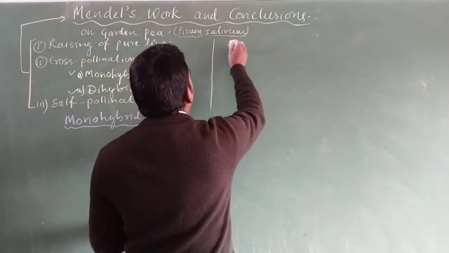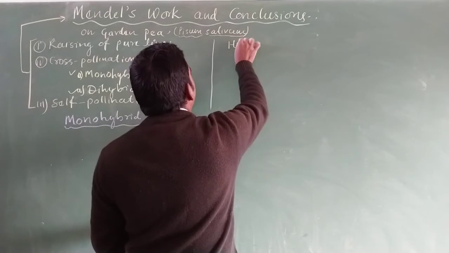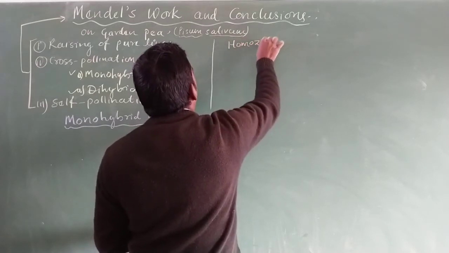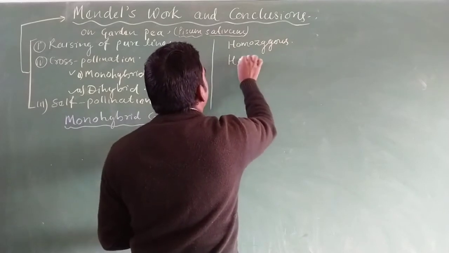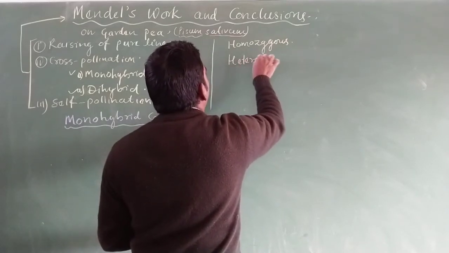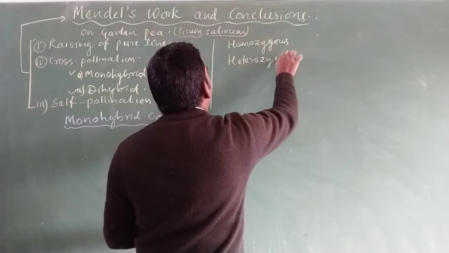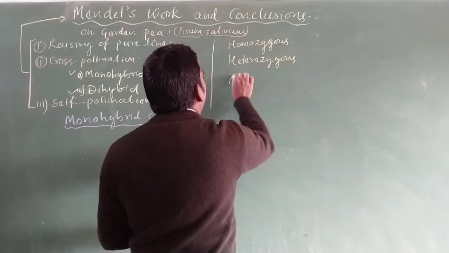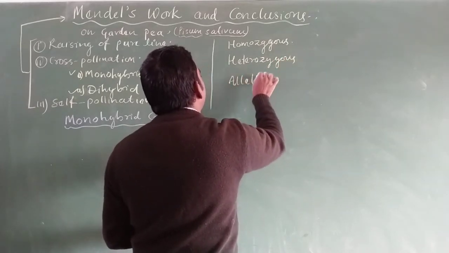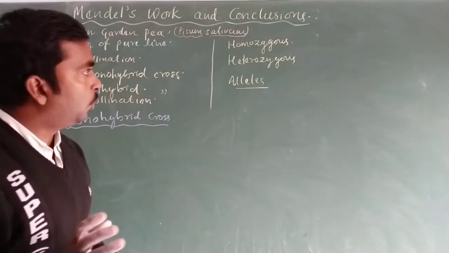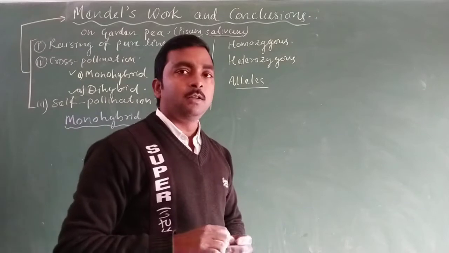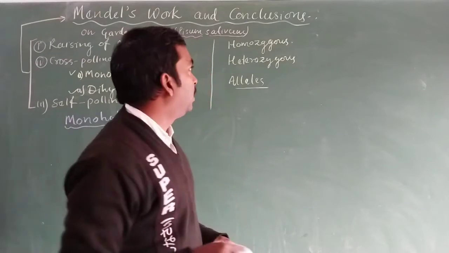So the first is homozygous, heterozygous, and allele. These are the three things we need to know, which are the base of heredity or genetics.